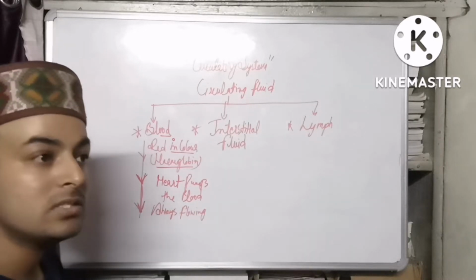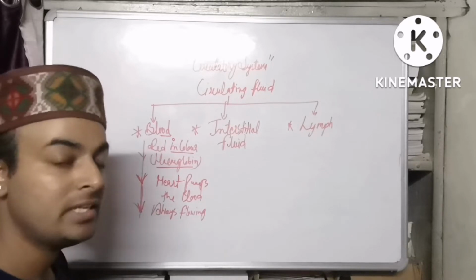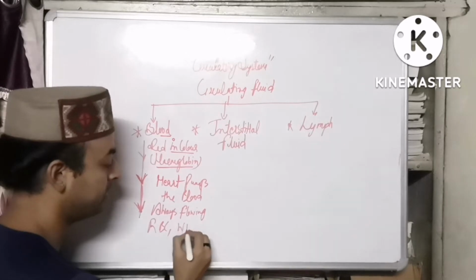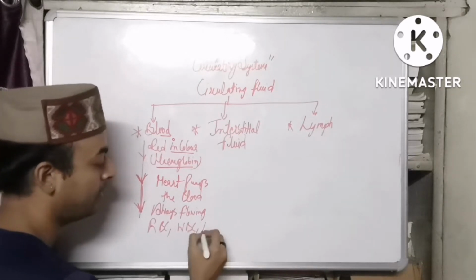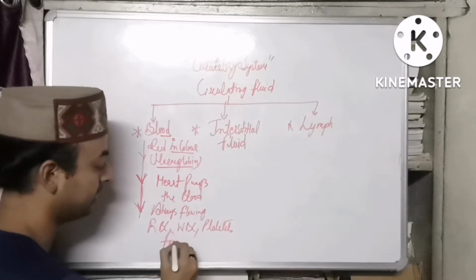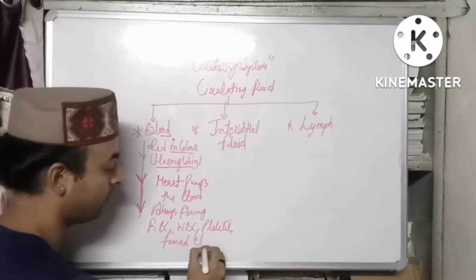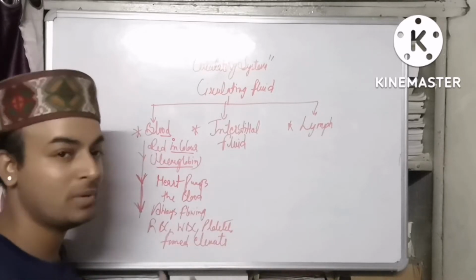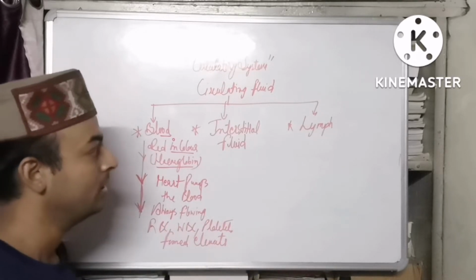Another thing, blood is not only a fluid, it contains different types of cells also. RBCs are there, WBCs are there, platelets are there, and formed elements are there. So this was the brief discussion about blood.